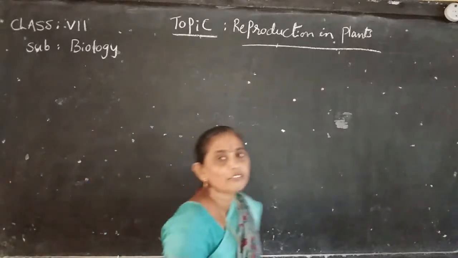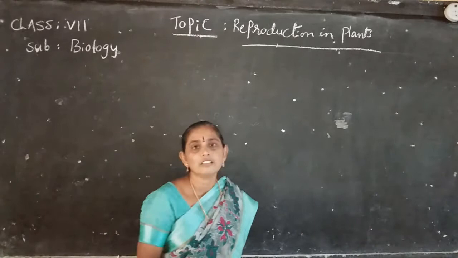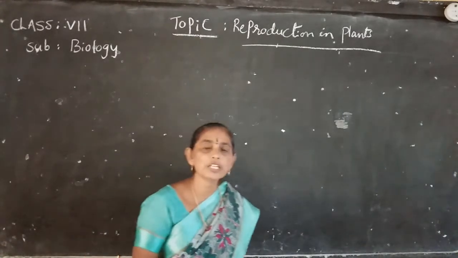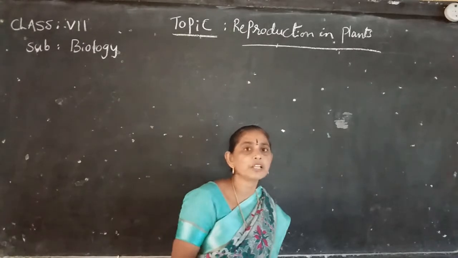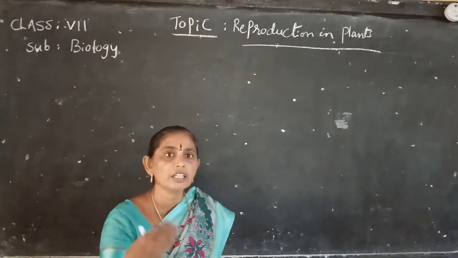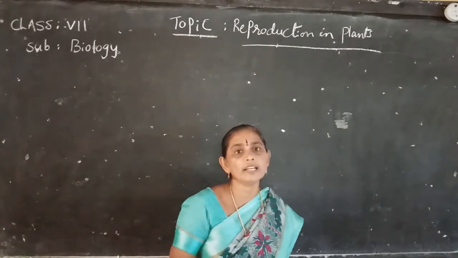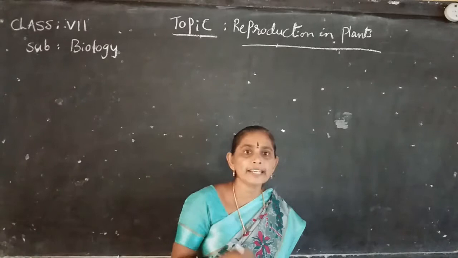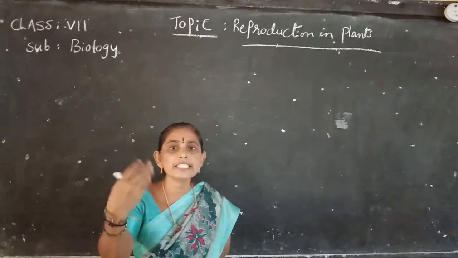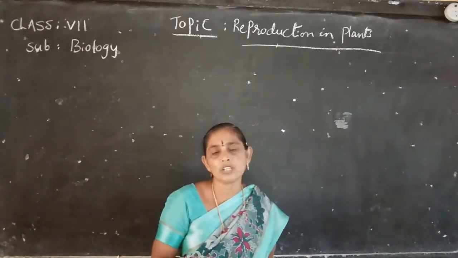Good morning students, welcome to biology online class. In the last class we discussed reproduction in plants. What is reproduction? The process by which an individual gives rise to young ones of its own is called reproduction. Reproduction is important for increasing their species from one generation to another.